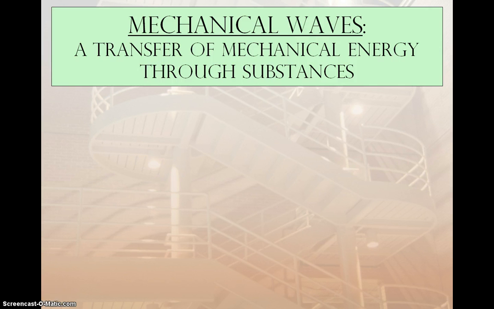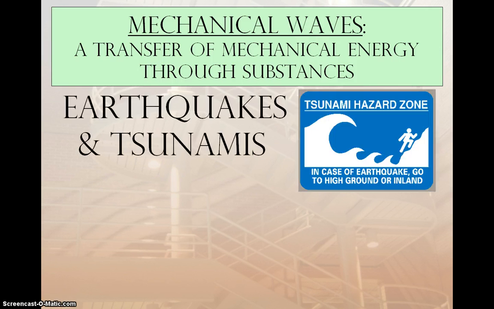So a mechanical wave is a transfer of energy through a substance. So they require some sort of medium. So for example, there's the idea of earthquakes and tsunamis. In these instances, an earthquake's medium is the ground, so it's a solid medium, whereas for a tsunami, the example would be a liquid medium.